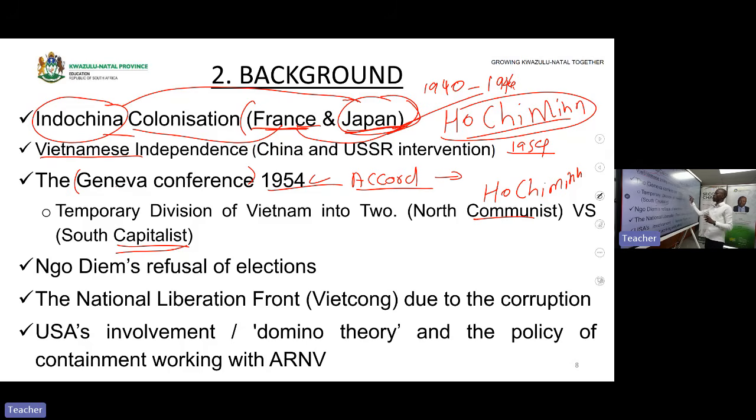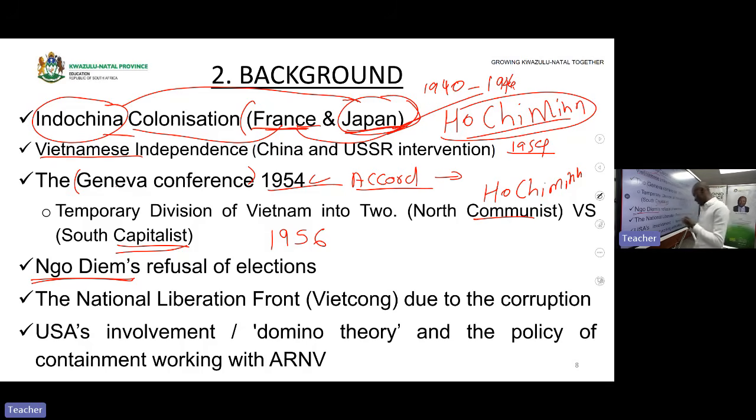Hence, in this agreement, they agreed to temporarily divide Vietnam into two: North Vietnam, going with communism, and South Vietnam, going with capitalism. The South Vietnamese was led by Ngo Dinh Diem. Are we clear? A resolution was that after 2 years, in 1956, there would be elections which would unite Vietnam.